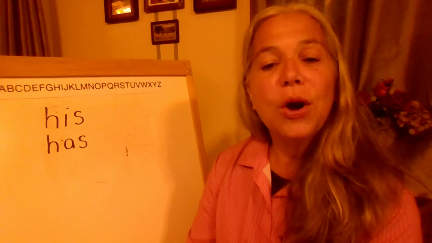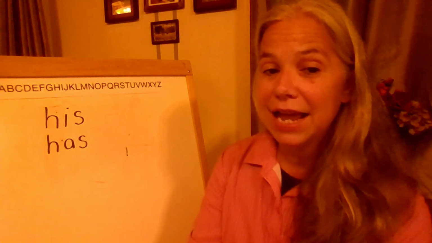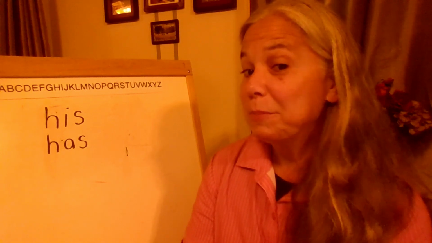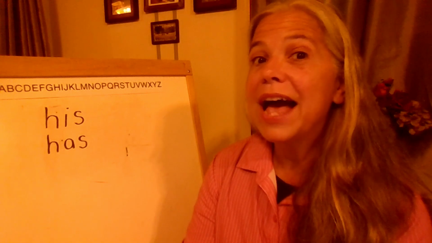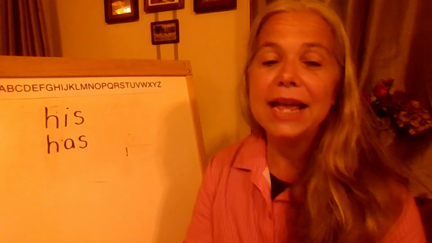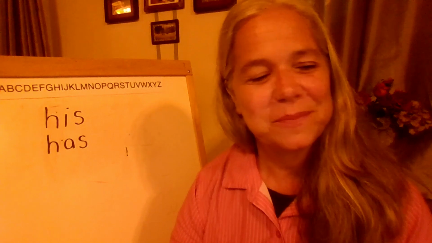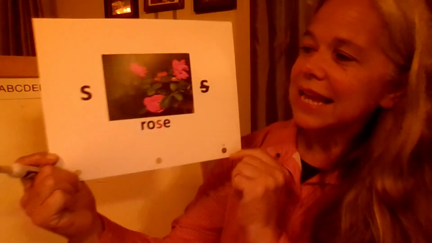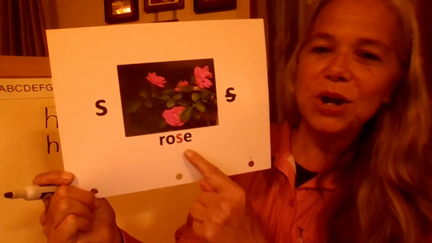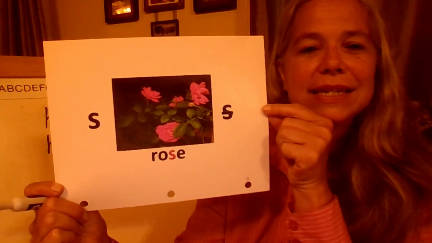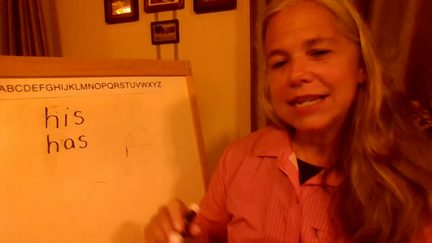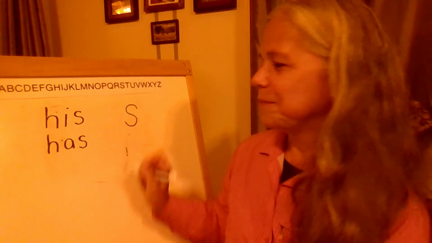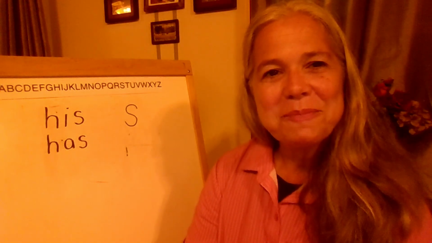Now I will see if you know the key word to help us remember the sound of this letter. I am a flower. I am beautiful. I have thorns. I am a rose, correct. The letter name is S. The key word is rose, and the sound is Z. Watch me as I write this letter. S. Nice job.